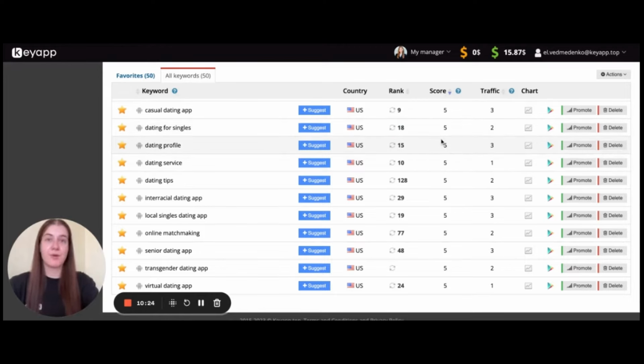Such keywords may be promoted when the application is new and only started to be indexed for some keywords and you would like to get more indexation for a higher number of search requests. In such cases, of course, it is suitable to promote such search requests just to start the keyword promotion.